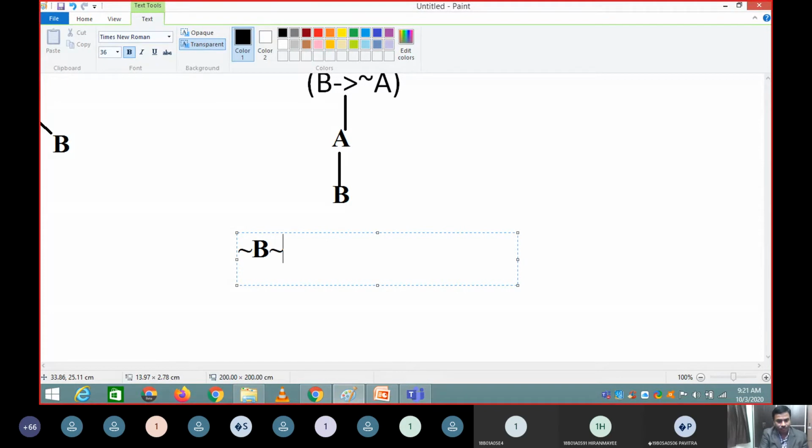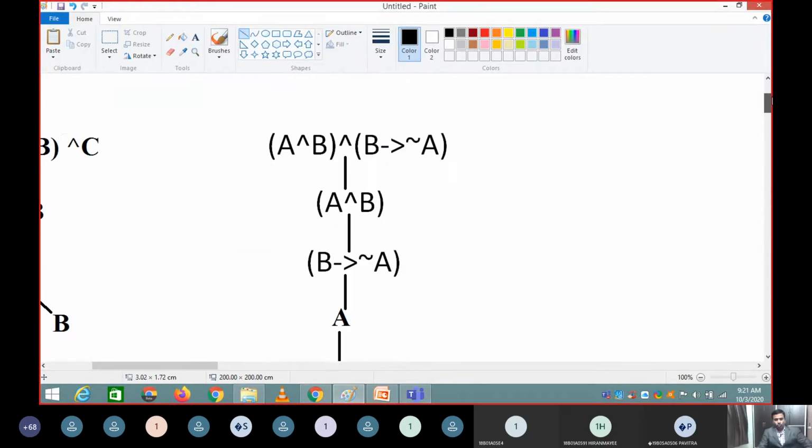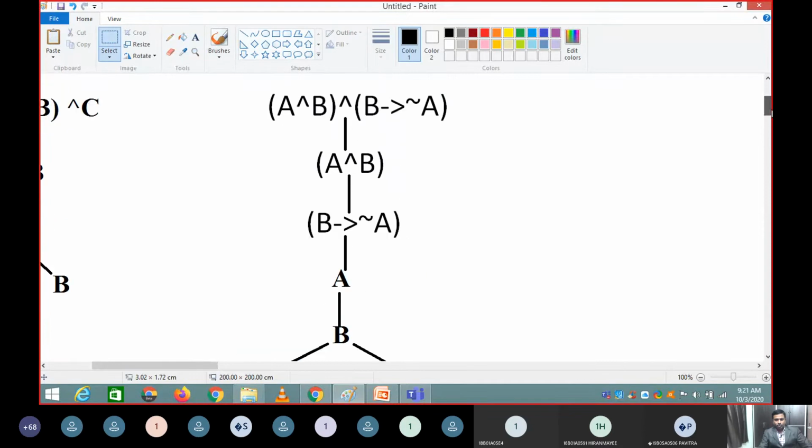Because it is OR, you have to represent like this. So then, if you see this, I will just copy this part and I will show you.